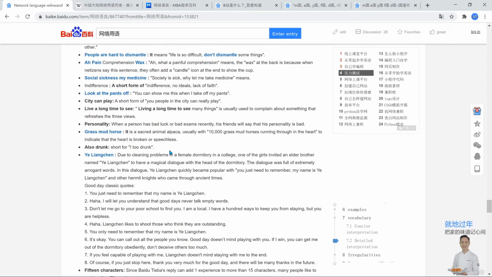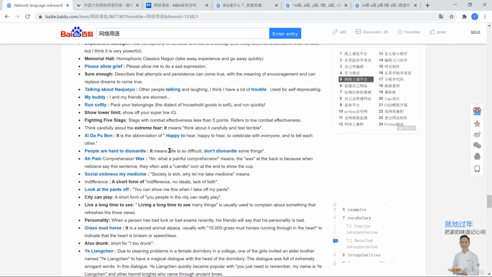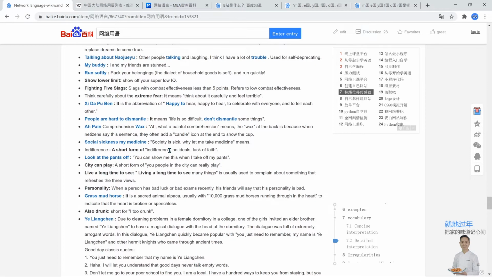Let's see here. NB would be one. 牛逼, right? That's generally what that means. I think that's on the Wikipedia one. I'll probably search it up. 牛逼 generally means someone who's really powerful, really good. 牛 is the Chinese character for cow, and 逼 I think is just comparison, and it just means really powerful, kind of like ace or top dog or something.